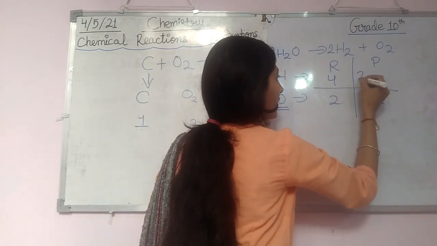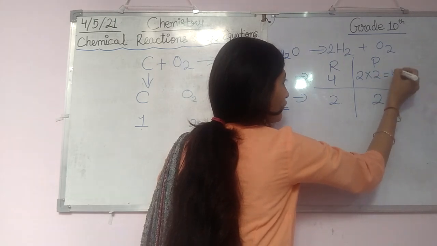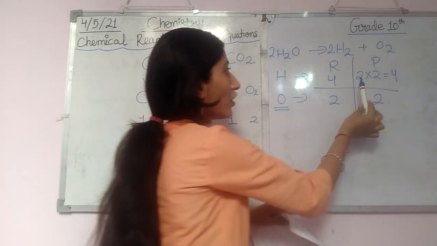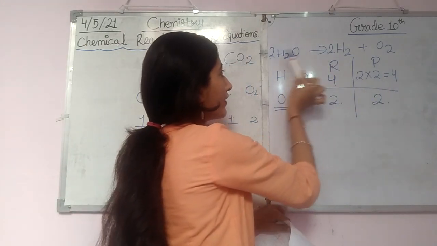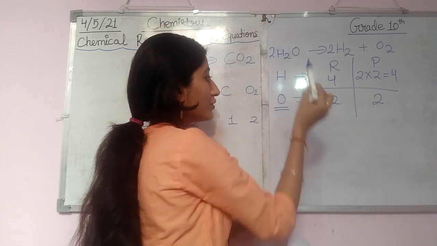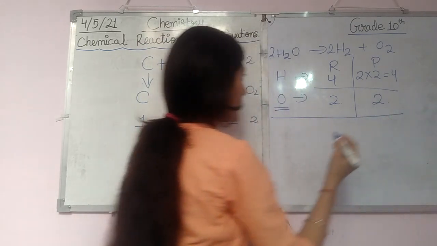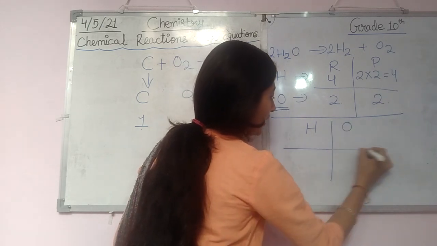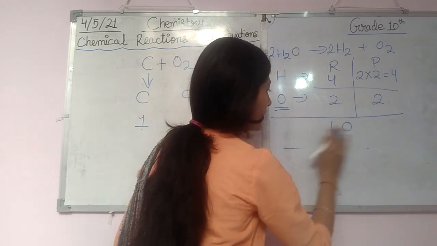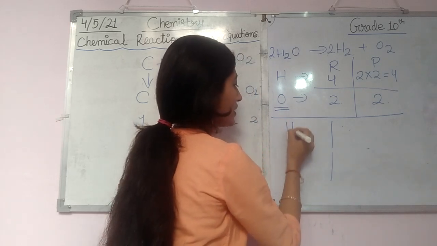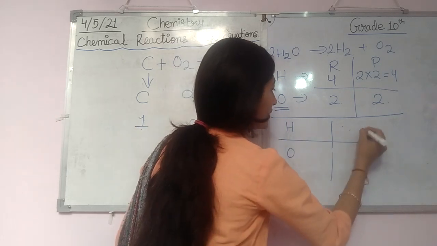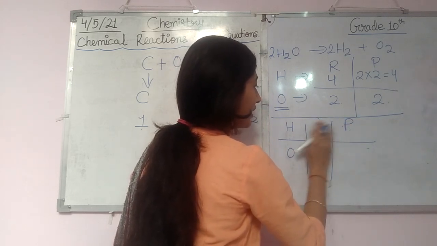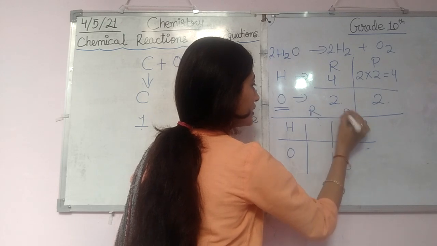2 into 2, we will add 2 here and it will become 4. So what are we getting? Now on the reactant side, count the number of hydrogen, or you can see again here. This is the hydrogen side, this is the oxygen side. And here I am writing it the same way, or else you will become confused. This is hydrogen, this is oxygen, this is the reactant side, this is the product side.